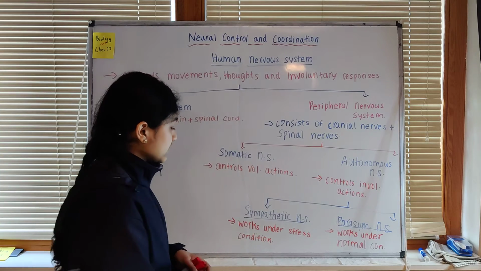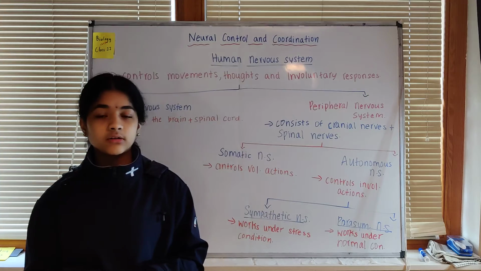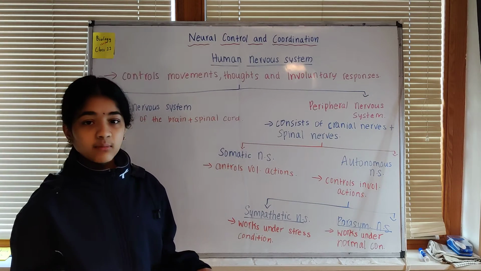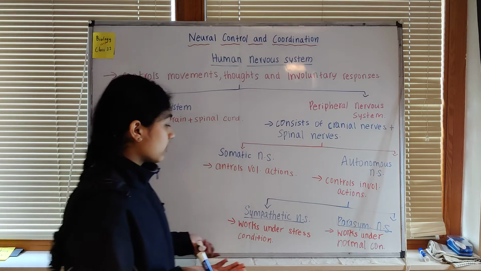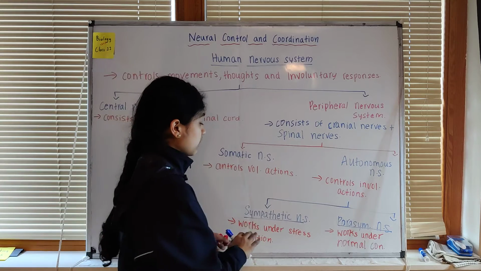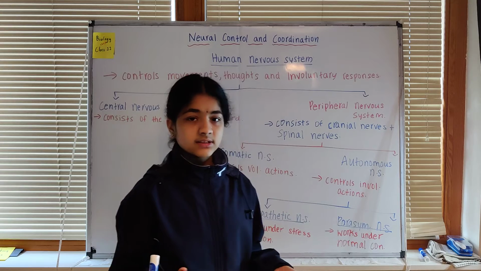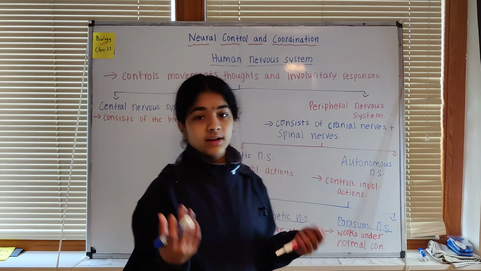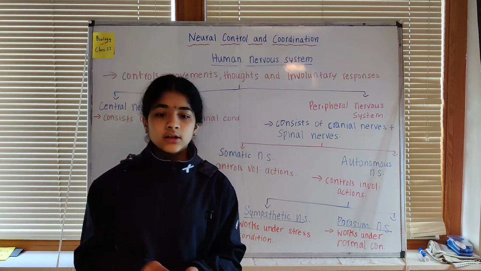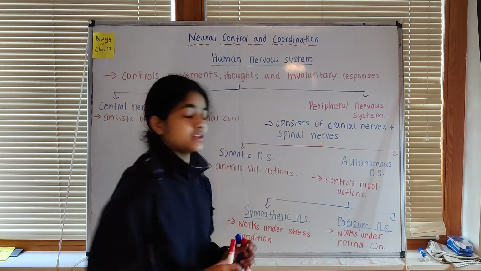So we took the examples of stress conditions, like whenever you touch any hot object, or whenever you see any dangerous animal, and also when exams are coming up. These are some examples of the stress conditions. In normal conditions where there is no stress, like when we are at rest, the parasympathetic nervous system works. So this is about the two further classifications of the autonomous nervous system.